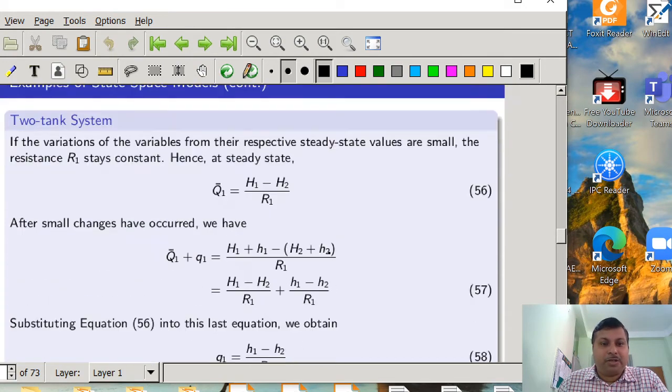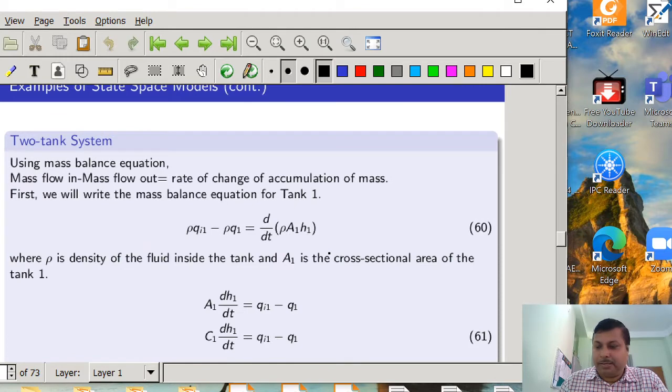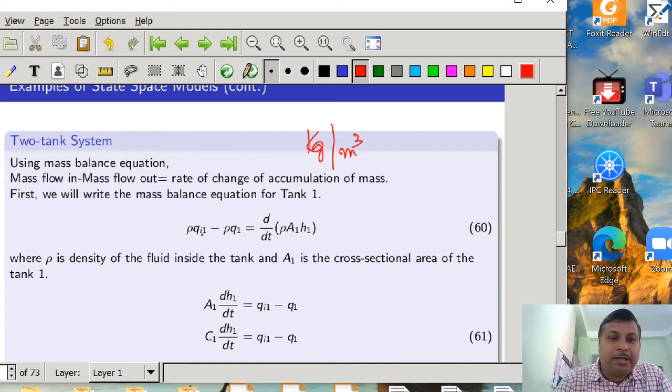Here I want to mention that last class I made a small mistake, when I discussed the mass flow represented by the quantity rho into QI1. Basically rho is in SI unit kg per meter cube, and QI1 is the volumetric flow, so it will be meter cube per second.